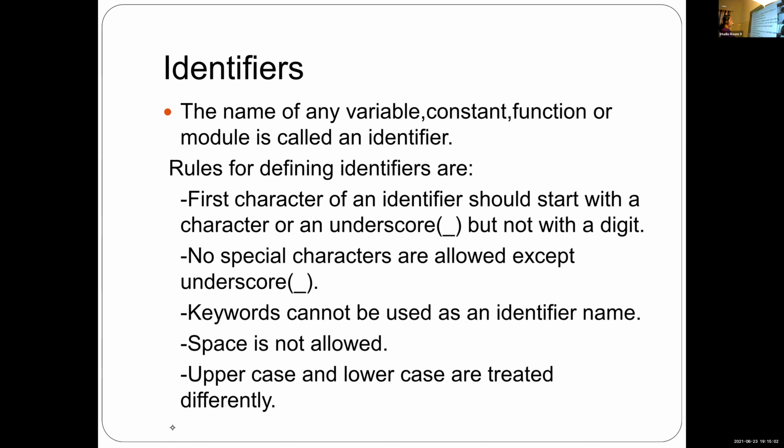The next is, space is not allowed. Ma'am, the point keywords cannot be used as an identifier name.